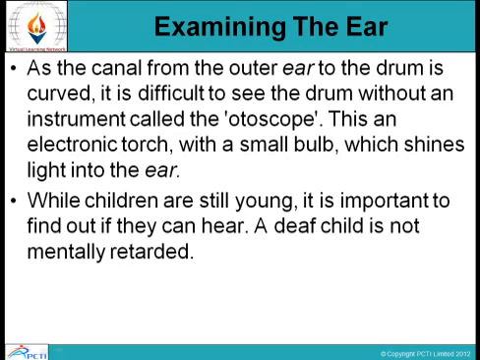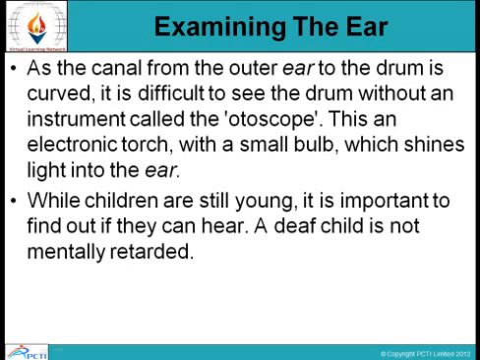Now moving towards examining the ear. As the canal from the outer ear to the drum is covered, it is difficult to see the drum without an instrument called the otoscope. This is an electronic torch with a small bulb which shines light into the ear.